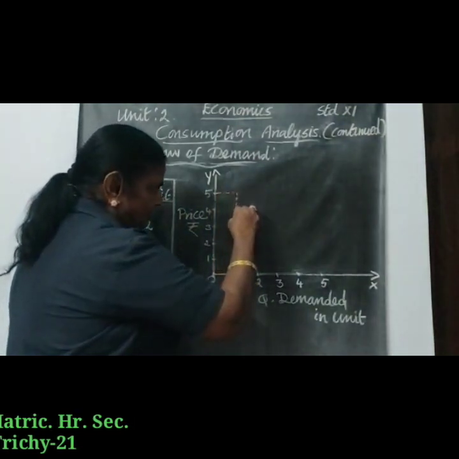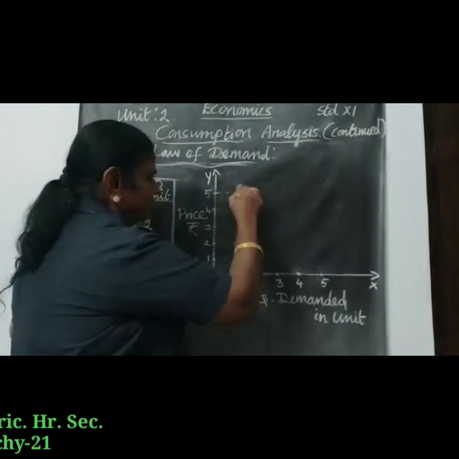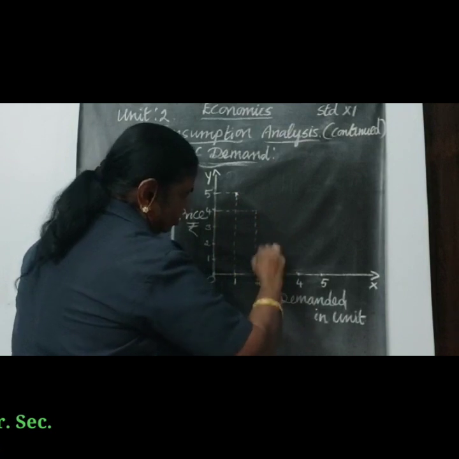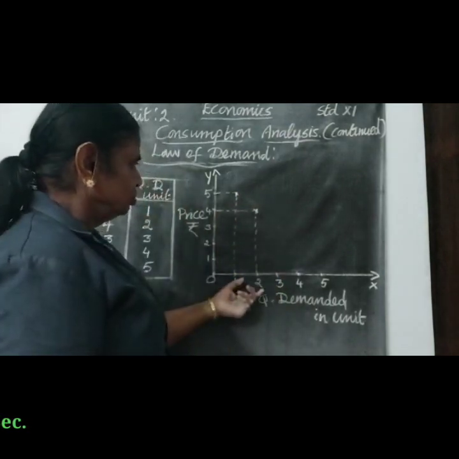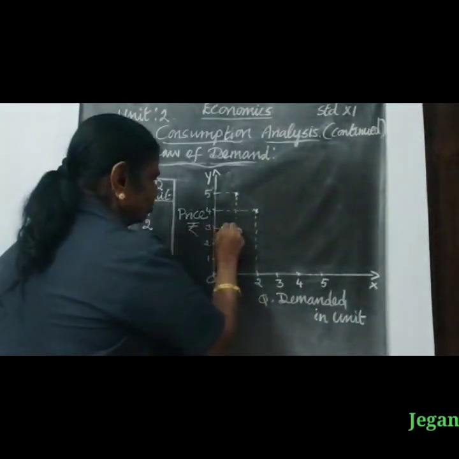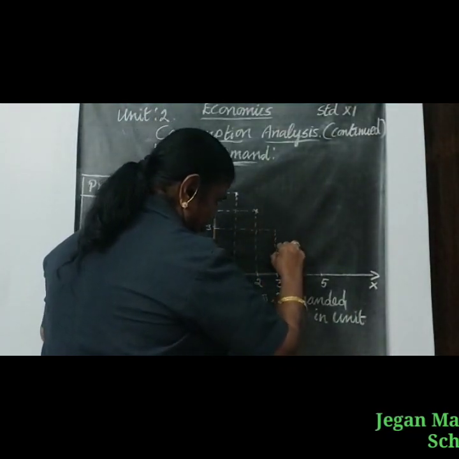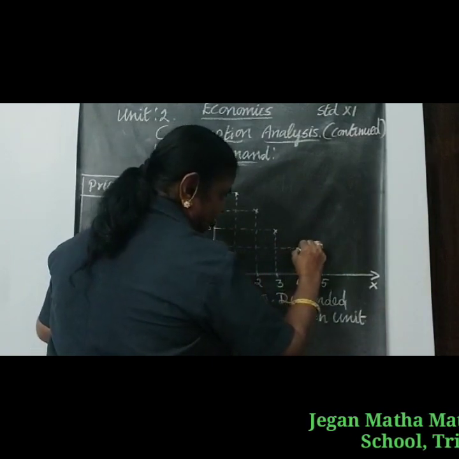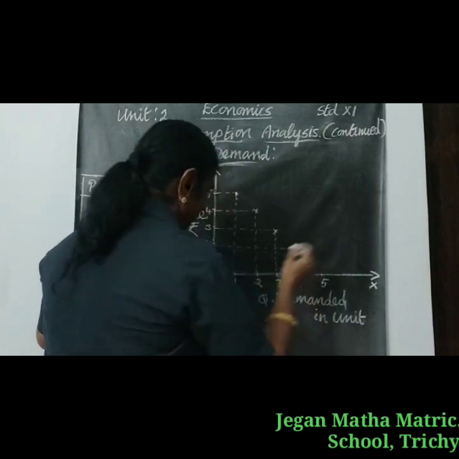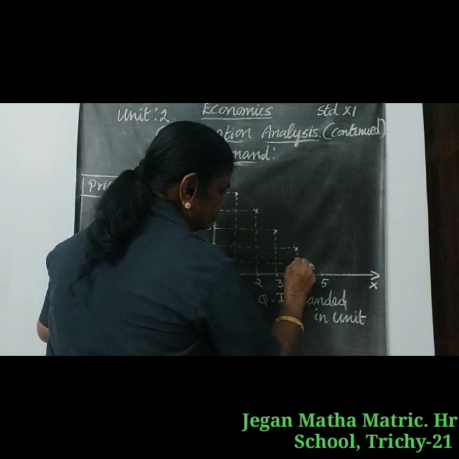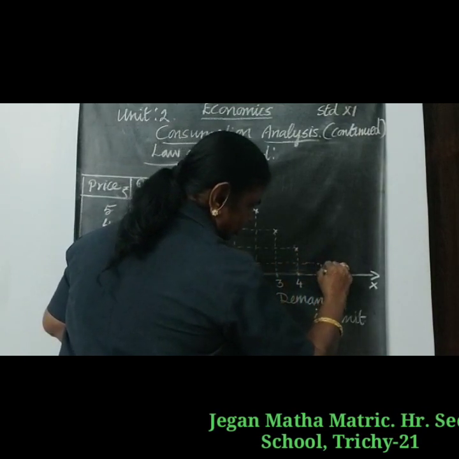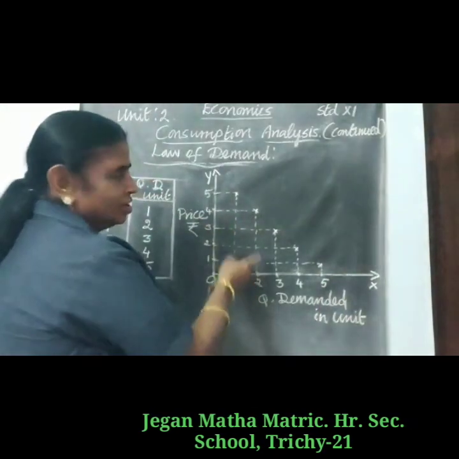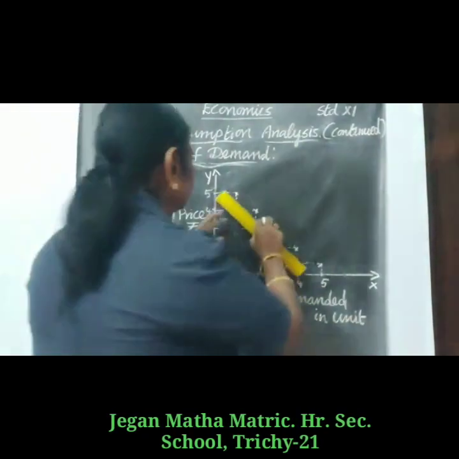When the price is ₹4, the quantity is 2. When the price is ₹3, the quantity demanded is 3. When the price is ₹2, the quantity demanded increases to 4. And when the price is lowest, ₹1, the quantity demanded increases to the highest level. When we join these points, that is the demand curve.